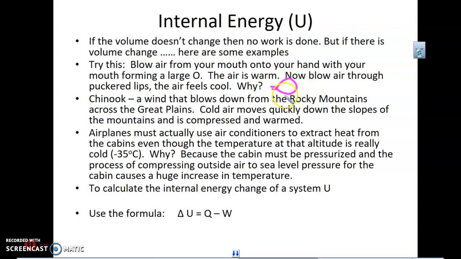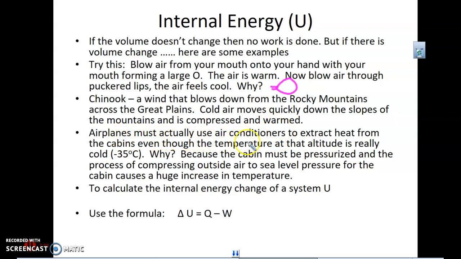And when it expands, that internal energy is going to drop. And you do it fast enough so it's pretty adiabatic. It's going to expand and it's going to cool. Chinook, the wind that blows down from the Rocky Mountains across the Great Plains, is warm because cold air is moving quickly down the slopes of the mountain. It's compressed, and when that's compressed, it's warmed up, and that's a nice end to the winter.